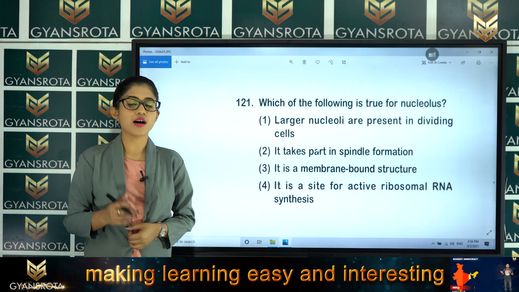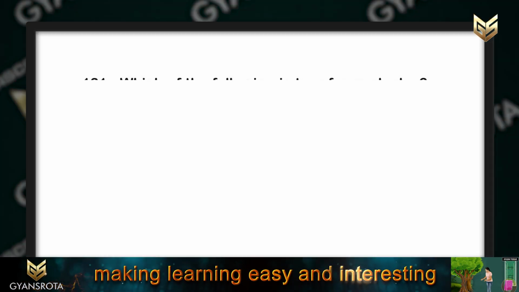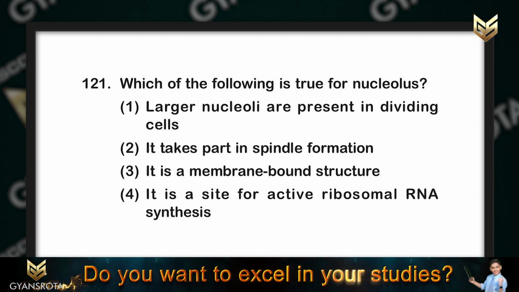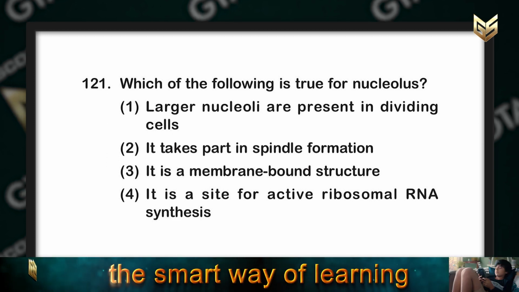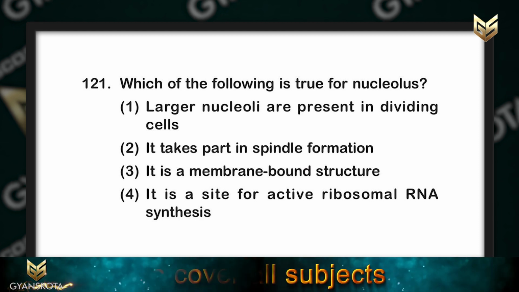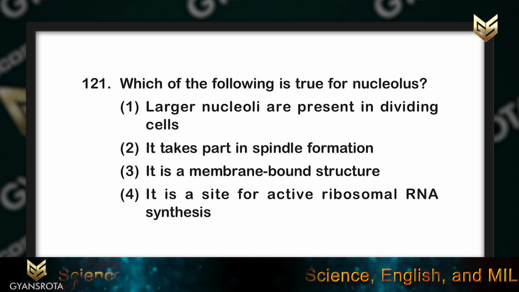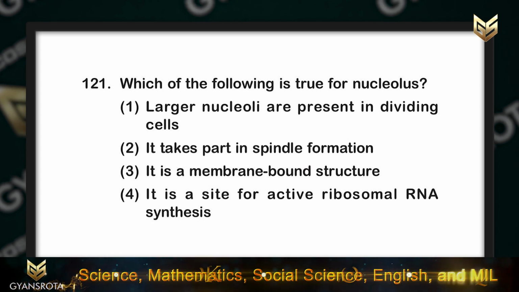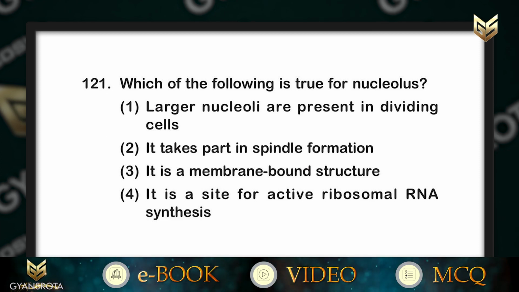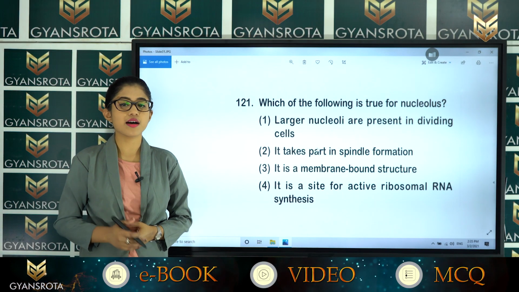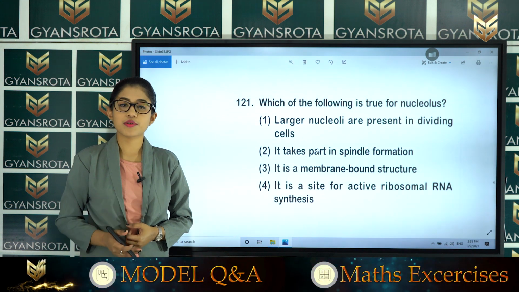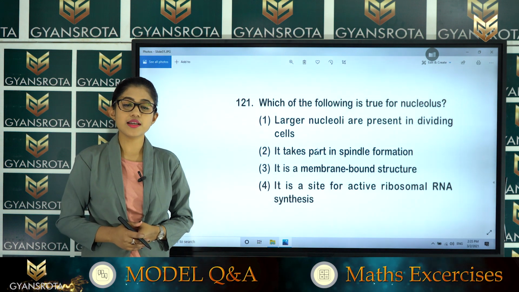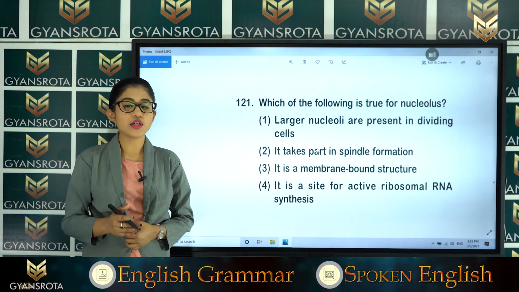In question number 121, which of the following is true for nucleus? First option is larger nuclei are present in dividing cells. Second option is it takes part in spindle formation. Third option is it is a membrane bound structure. And the fourth option is it is a site for active ribosomal RNA synthesis. This question has directly come from the NCERT textbook of the chapter Cell: The Unit of Life. There we have discussed the nucleolus, which is present inside the nucleus.